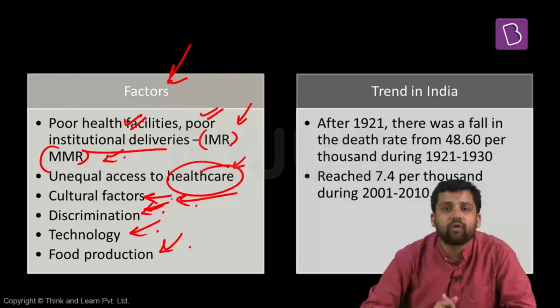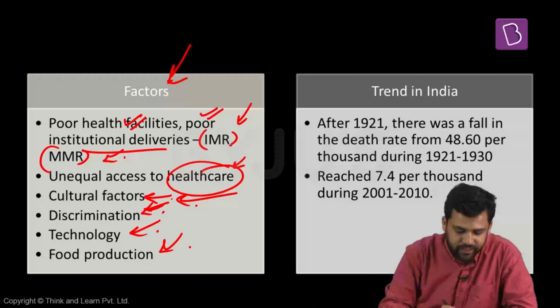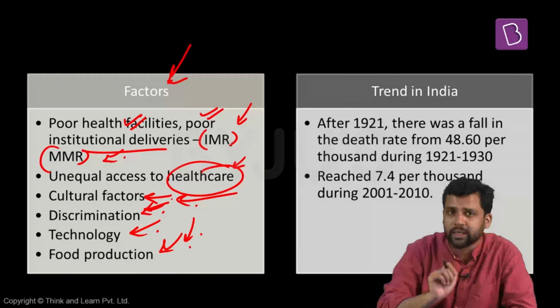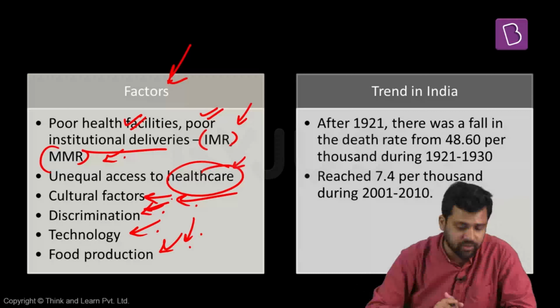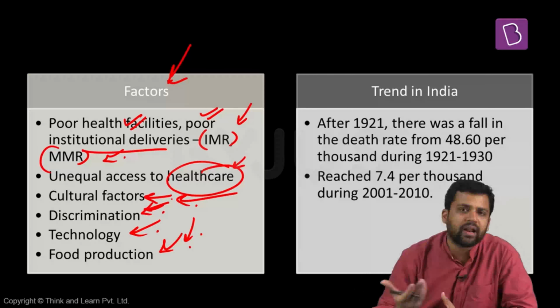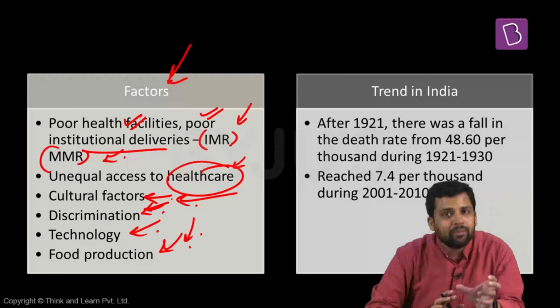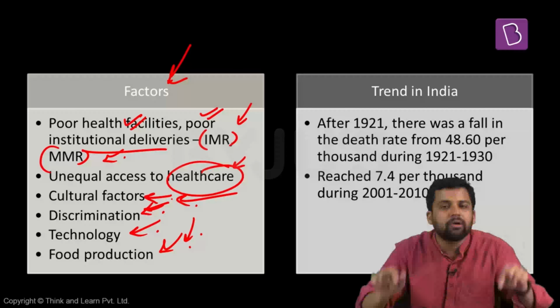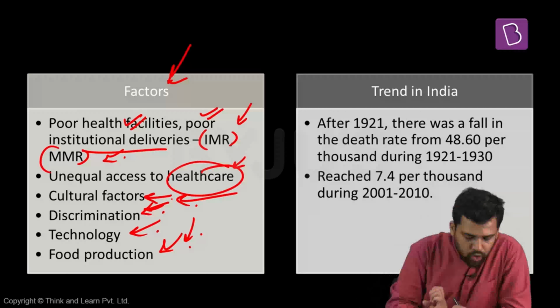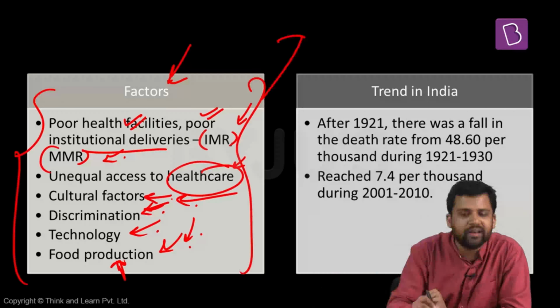If scarcity of food is there, or food is not available, or food is not accessible, that can also lead to high death rates. Starvation itself, hunger can be there. And it is not only about availability but accessibility. Food might be available in the society, but whether you can access that food. If you're not able to access the food, again, starvation can be there. In recent times, an example I had told you before as well, someone was denied access to the different PDS facilities because Aadhaar card was not there. Food was available in the PDS shop, that person was entitled to that amount of ration, but that particular document was not there, which prevented him or her from accessing food. So production, food availability, food accessibility, all these things can lead to an increase in death rate.